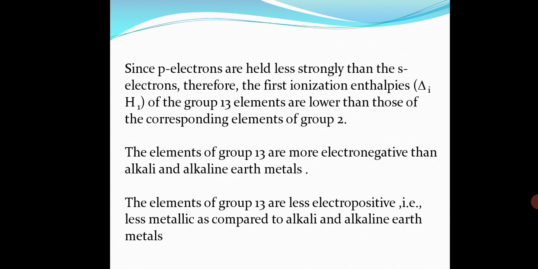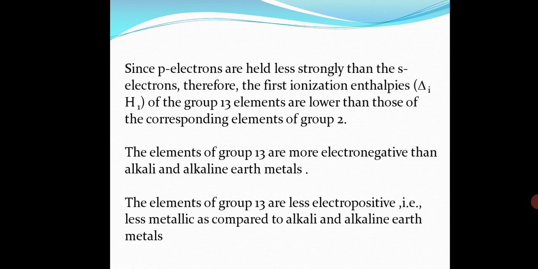On moving down the group from boron to aluminium, there is a sharp decrease in the first ionization enthalpy of aluminium due to an increase in atomic size and screening effect of 2s and 2p electrons, which outweighs the effect of the increased nuclear charge.